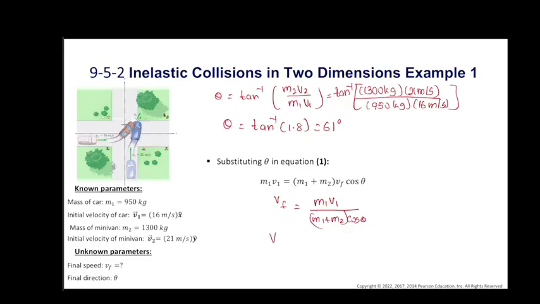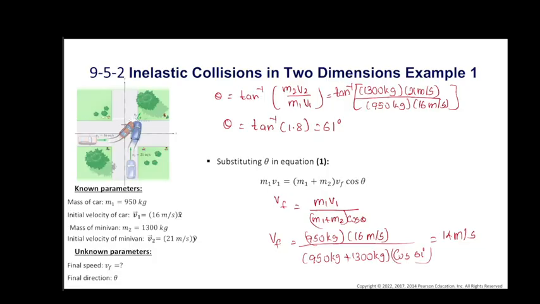If we substitute the numerical values, m1 is 950 kilograms, v1 is 16 meters per second, and m1 is 950 kilograms plus m2 is 1300 kilograms, times the cosine of 61 degrees. If we solve this, we get 14 meters per second as the final speed.